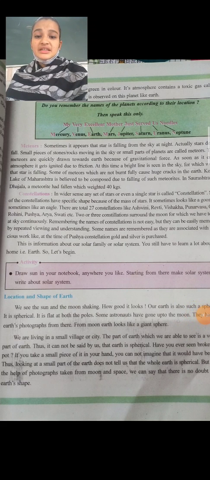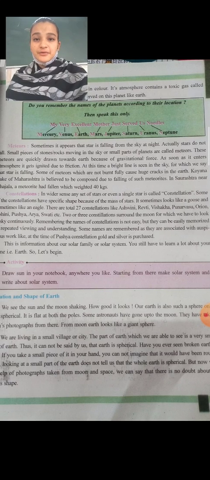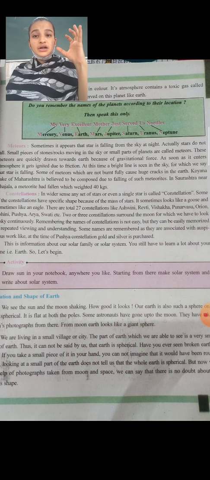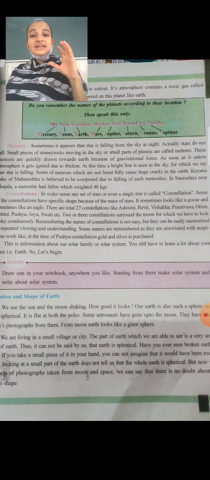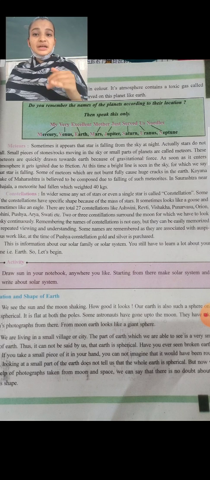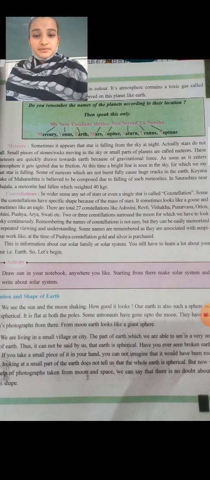Then we are living in a small village or a city. The part of the earth which we are able to see is a very small part of our earth. We are standing and living on the earth, seeing only a little bit of it. But if you go to the moon, it looks like a giant sphere. From here it looks like a small part of the earth. So we cannot say from here that the earth is spherical in shape.